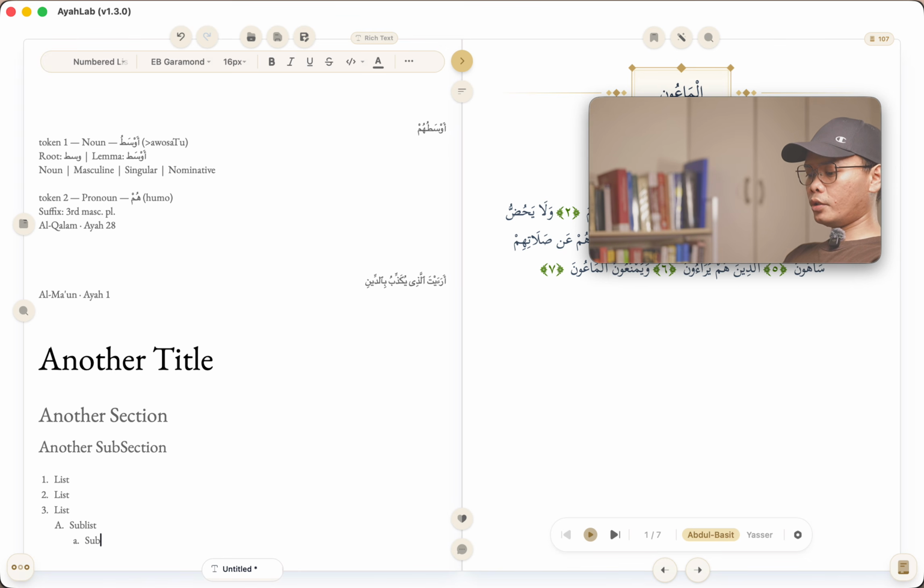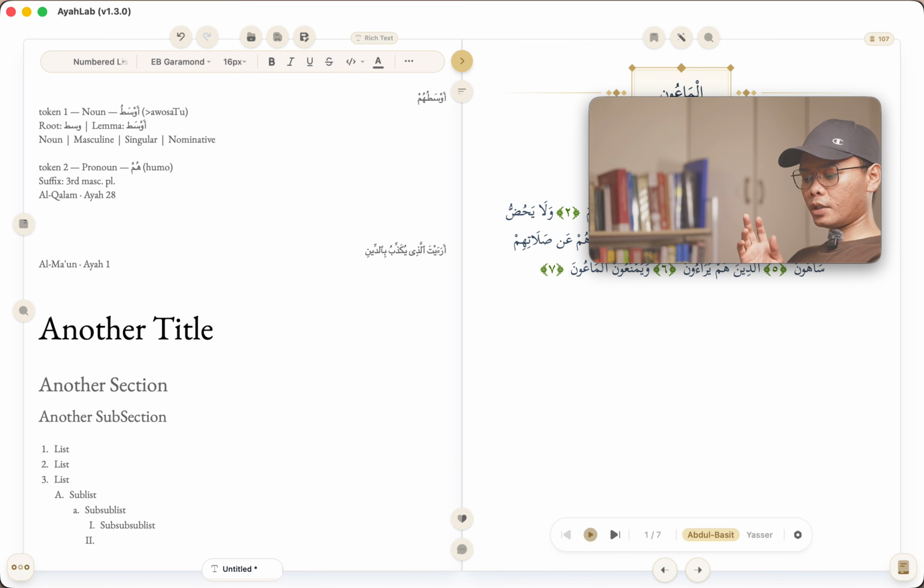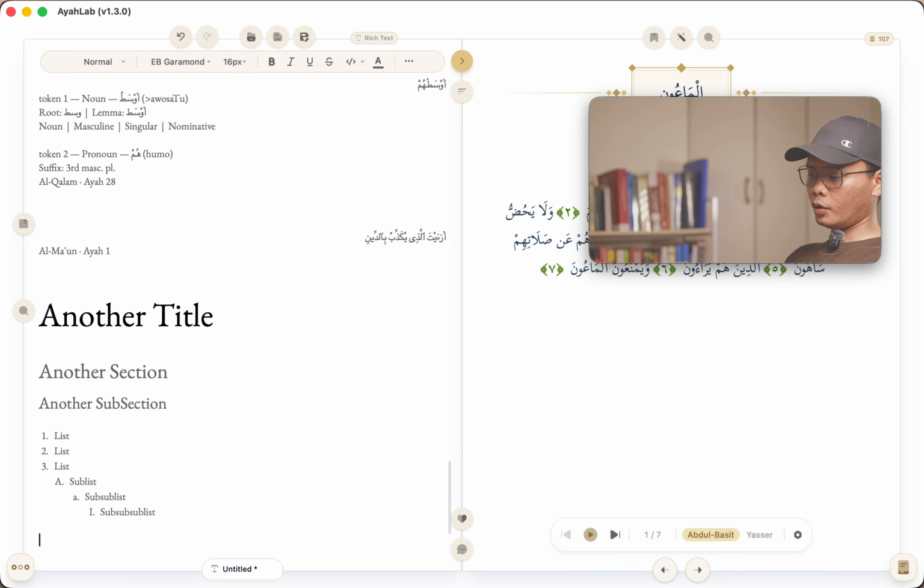If I want to go back, I can just press shift tab. There you go.